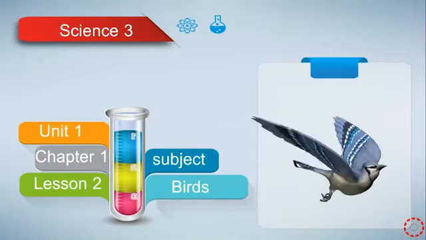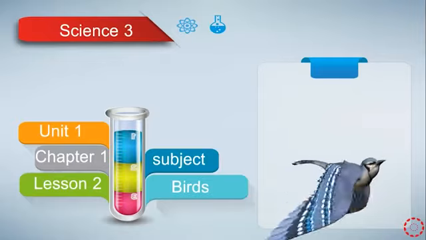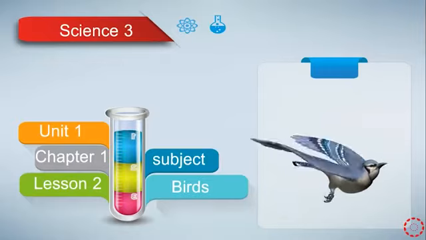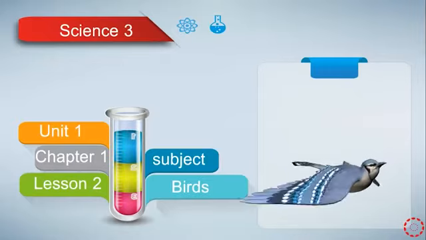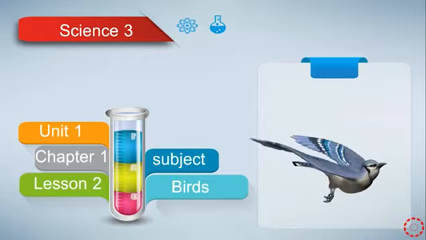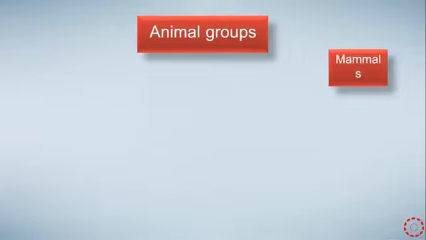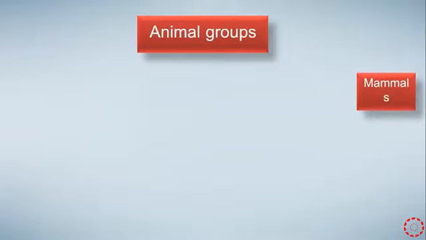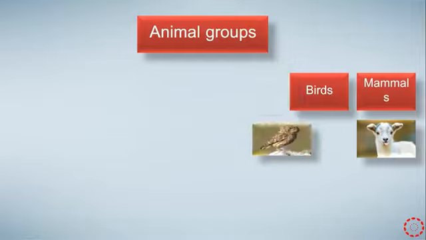We have Science 3, Unit 1, Chapter 1, Lesson 2. Our subject is birds. We will talk about birds. Of course, we have animal groups, mammals, birds.